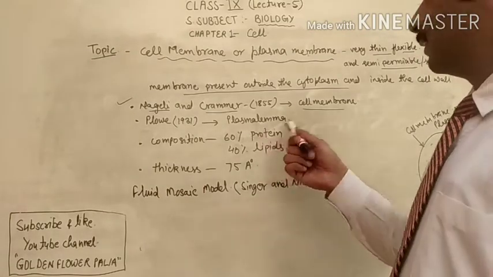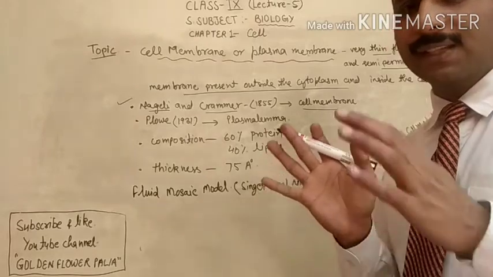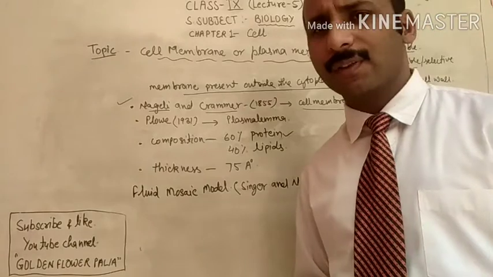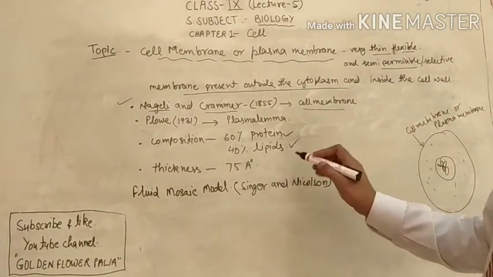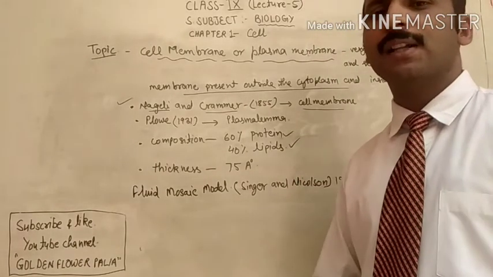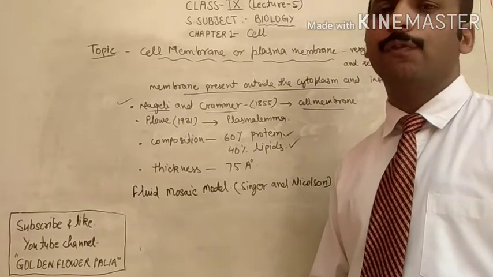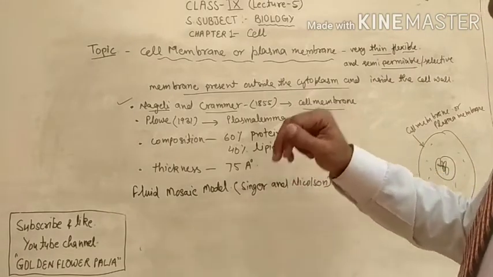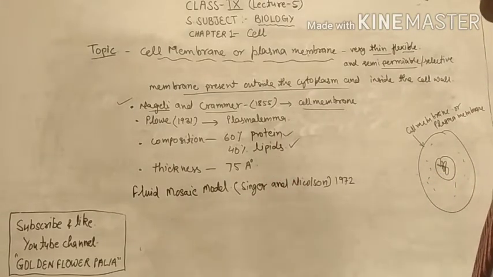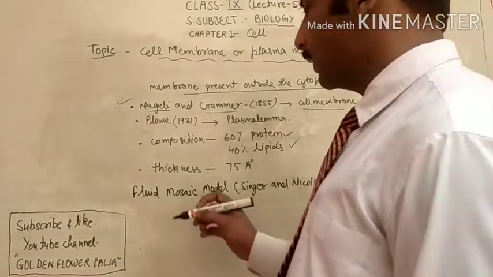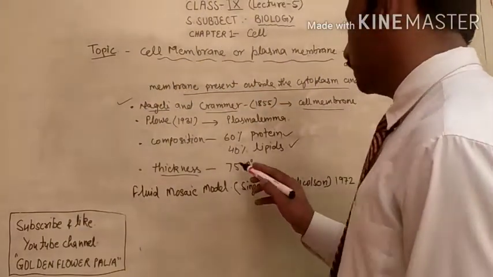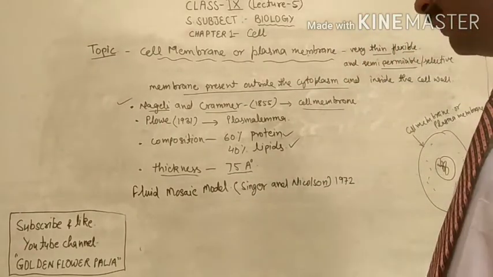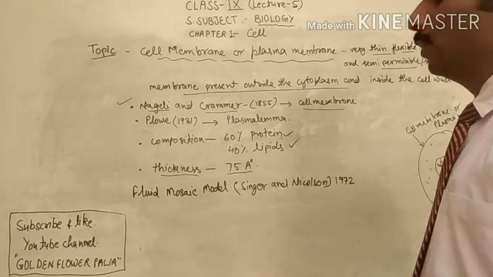The cell membrane or plasma membrane is 60% made up of protein. Different kinds of proteins are present in the plasma membrane, and 40% lipids. Lipids are one type of fats. These two are the main composition of the plasma membrane. The thickness of the plasma membrane is 75 angstrom.